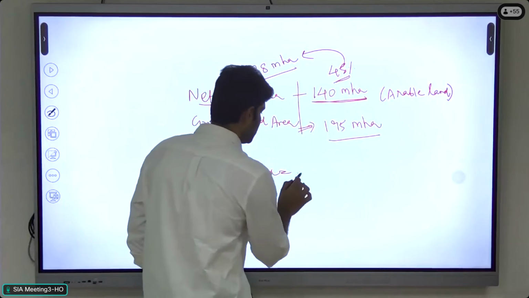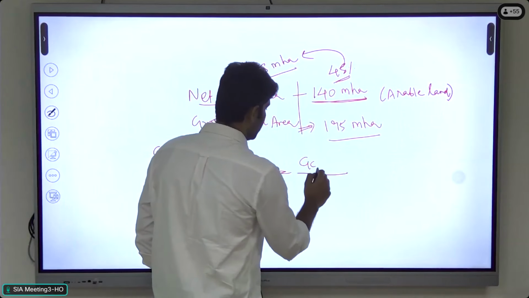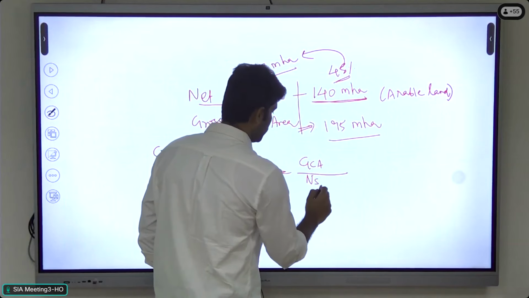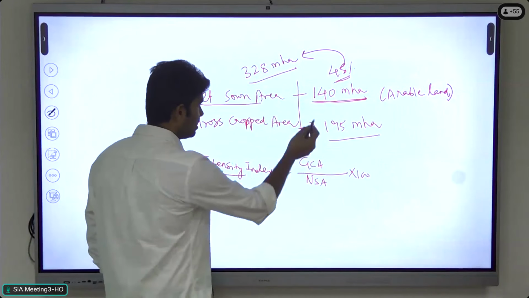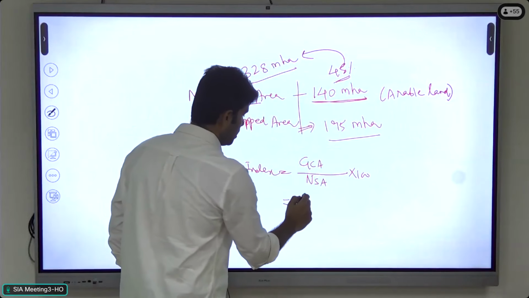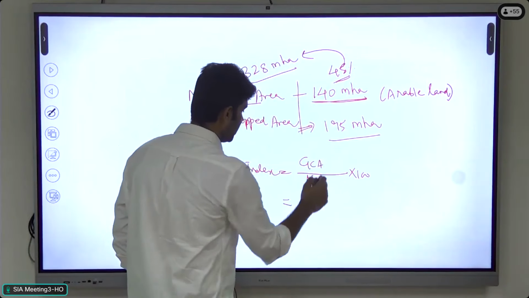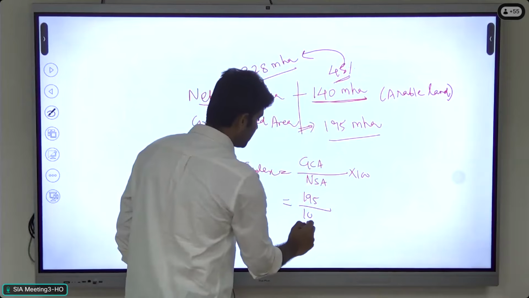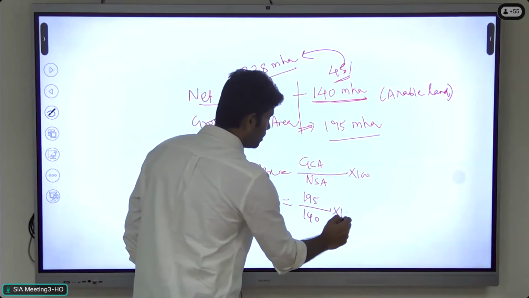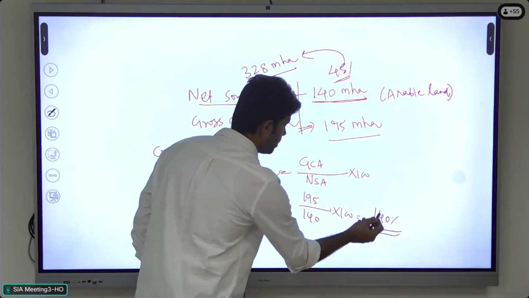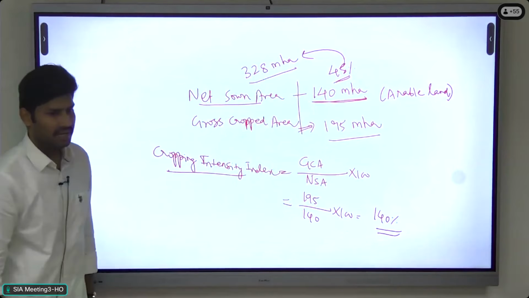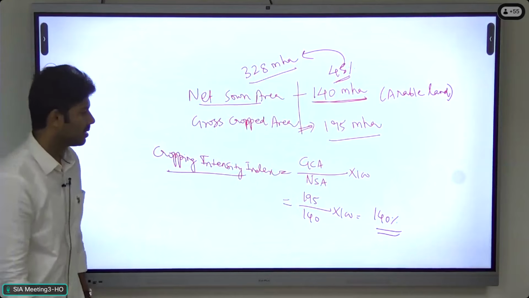The formula is gross cropped area divided by net sown area into 100. If you calculate 195 million hectares of gross cropped area and 140 million hectares of net sown area into 100, you will get approximately 140%. So this is the cropping intensity index in India.